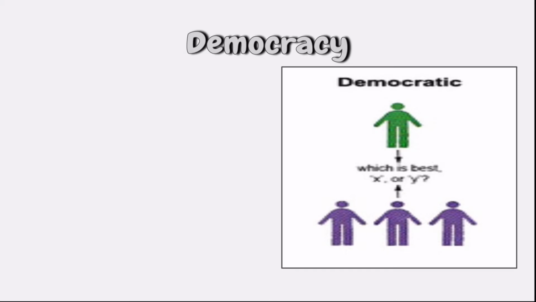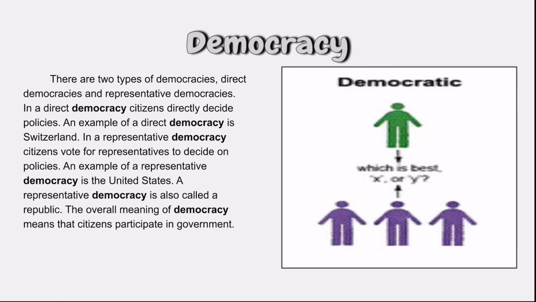Here is democracy. There are 2 types of democracies: direct democracies and representative democracies. In a direct democracy, citizens directly decide policies and laws. An example of a direct democracy is Switzerland. In a representative democracy, citizens vote for representatives to decide on policies for them. An example of a representative democracy is the United States.